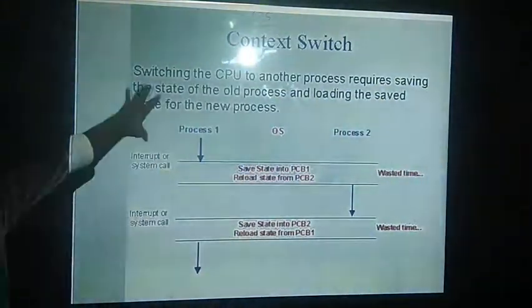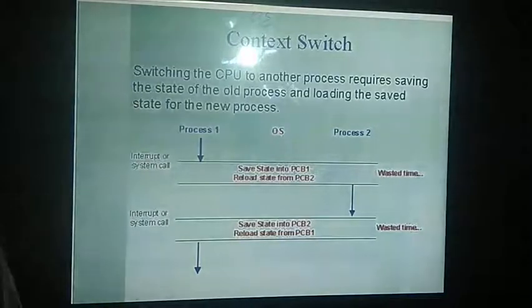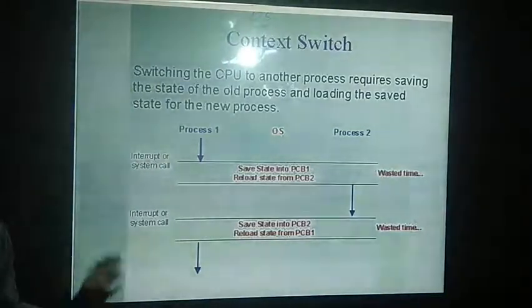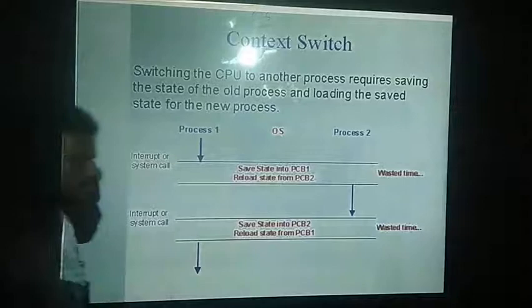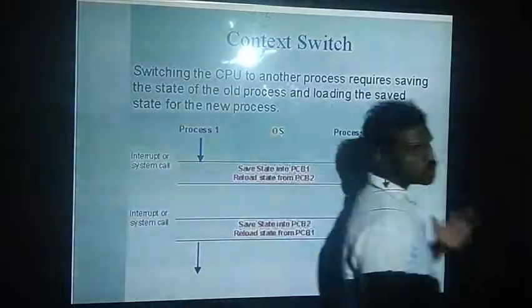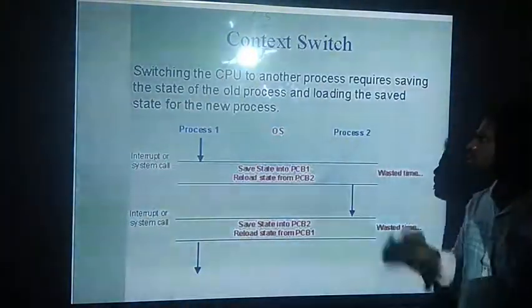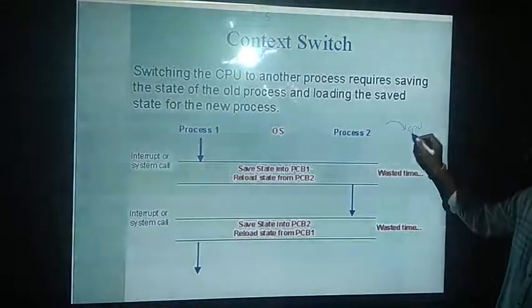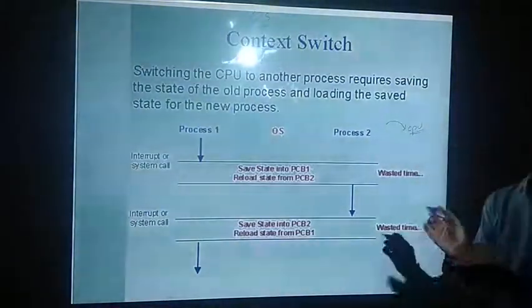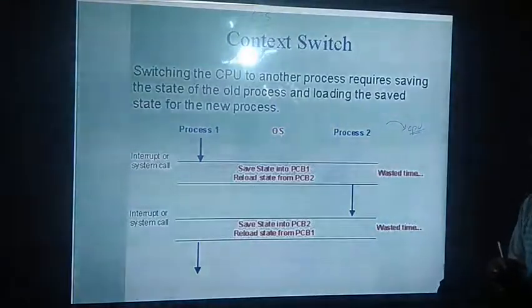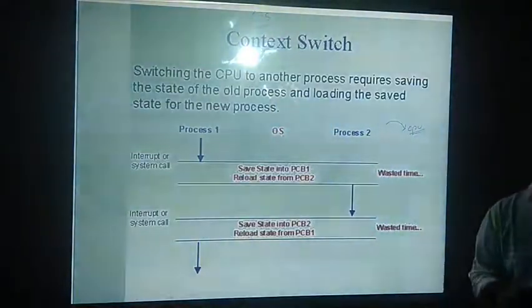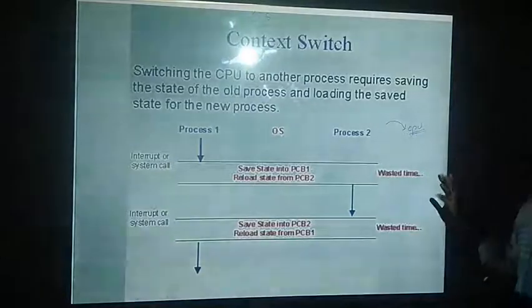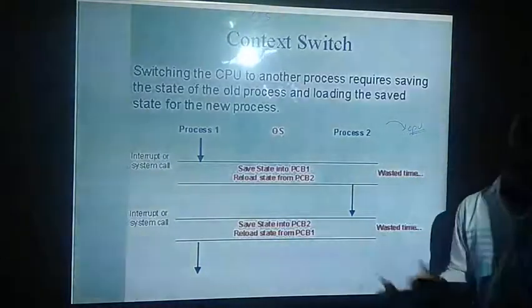Context switching is a process where we switch from one process to another process. But when we switch, the process that we are taking off the CPU should hold its own data. Suppose I am in the middle of work, I need to remember up to what extent I have done my work and from where I have to start.